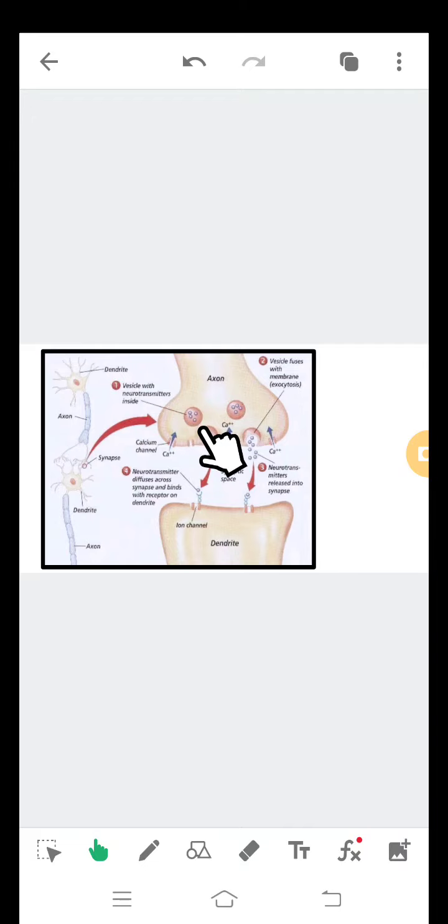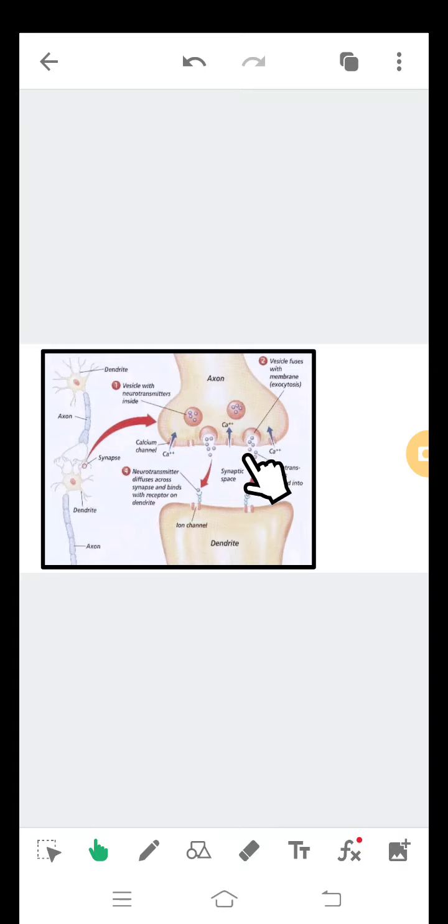This is the neurotransmitter. These are the vesicles. Then the vesicle fuses with the membrane by exocytosis. This is the exocytosis process. It releases into the space in between the axon and dendrites.